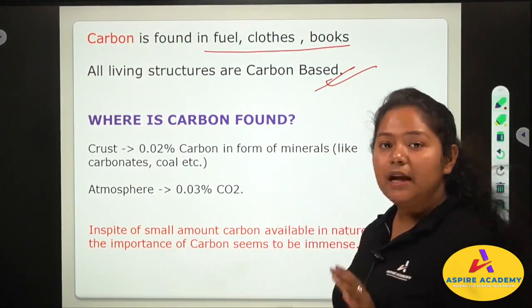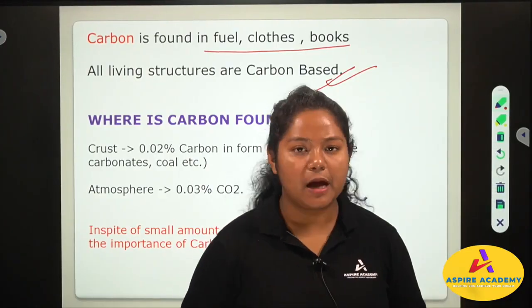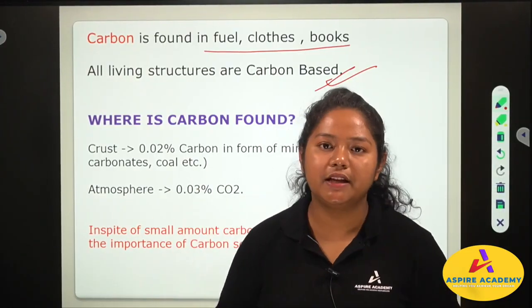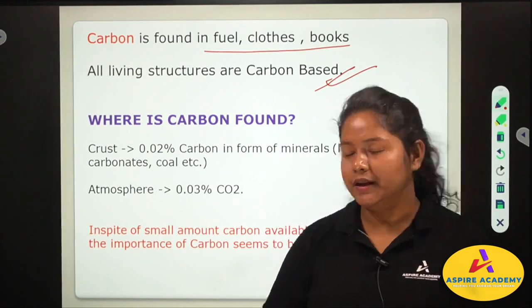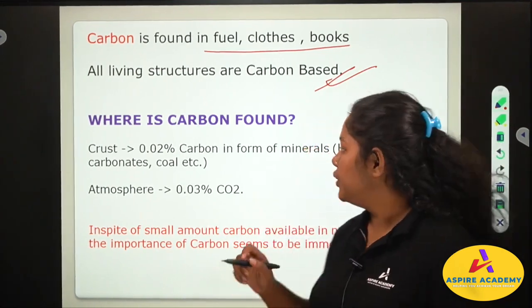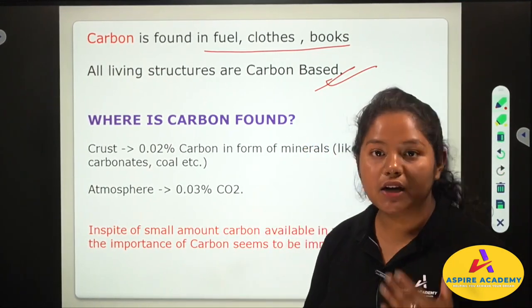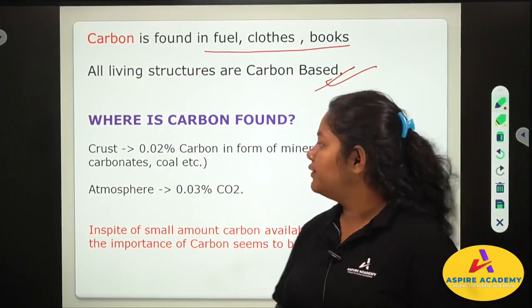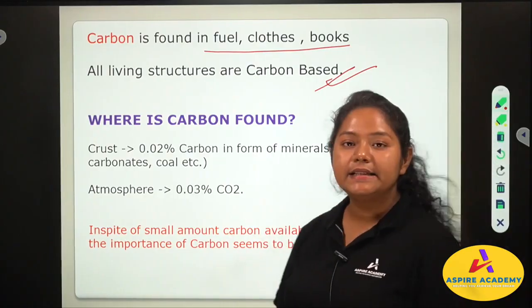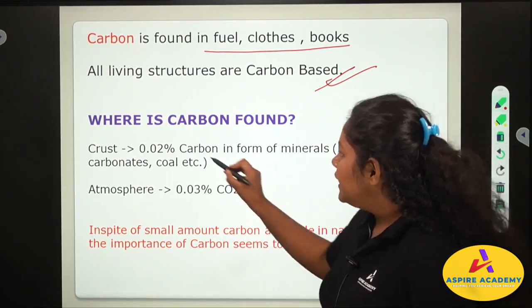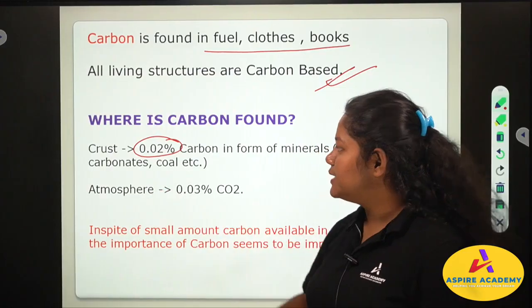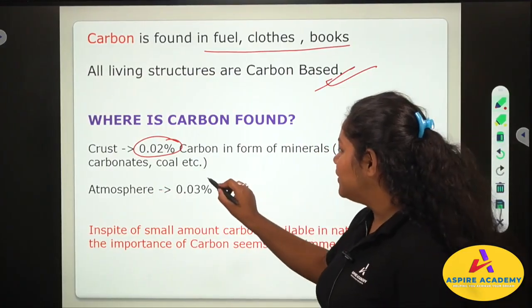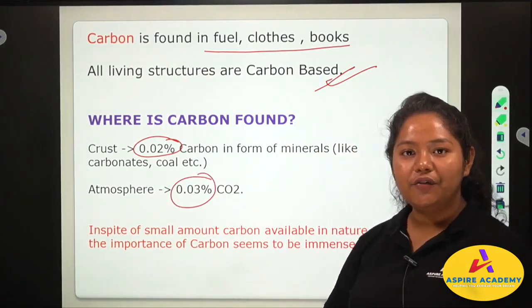Where is carbon found? Now you will be asking, ma'am, where is carbon found? We understood that everything in this universe is made up of carbon. Now where is it found? Carbon is found in the crust, Earth's crust, and we also find carbon in the atmosphere. In the crust you have 0.02% of carbon and in the atmosphere you have 0.03% of carbon.